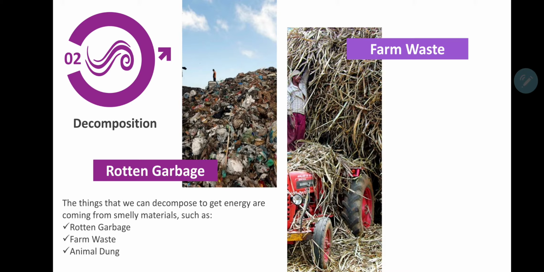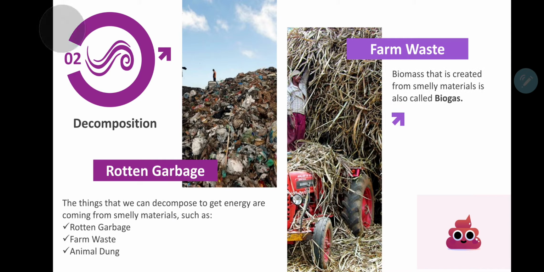It creates something we call biogas. Biogas is created by smelly materials. This kind of biogas, we can use it to create energy.